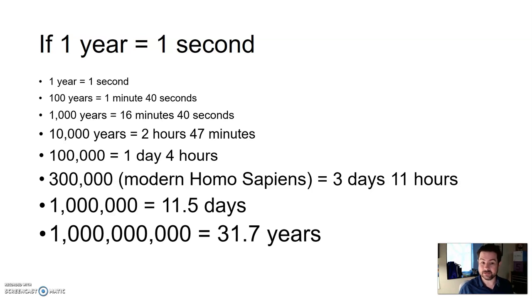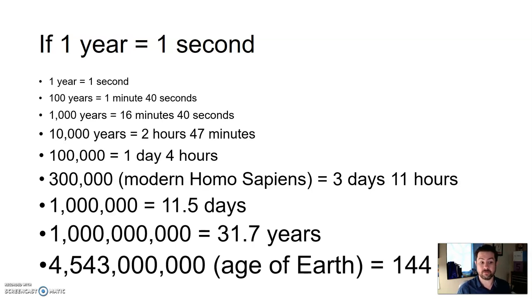A billion years is 31.7 years if 1 year equals 1 second. There's a big jump between a million of things and a billion of things. So the Earth being 4.543 billion years old would equate to 144 years.